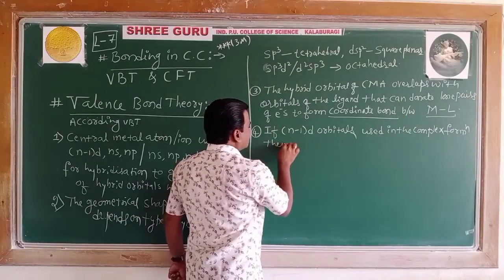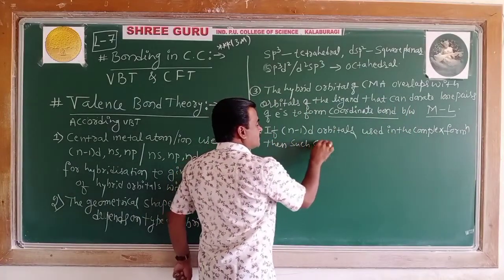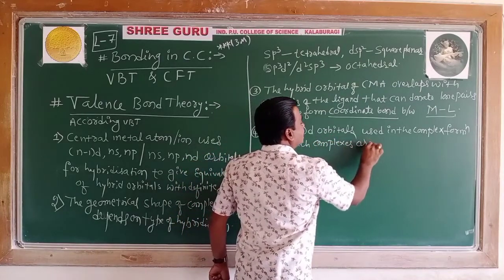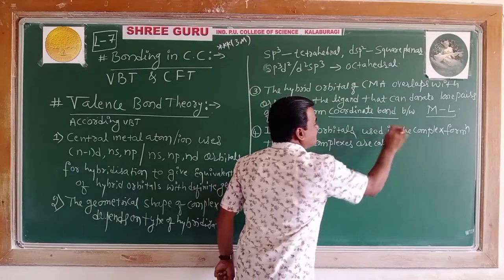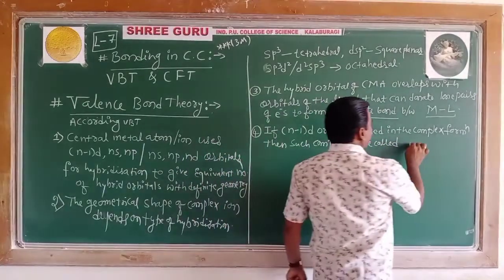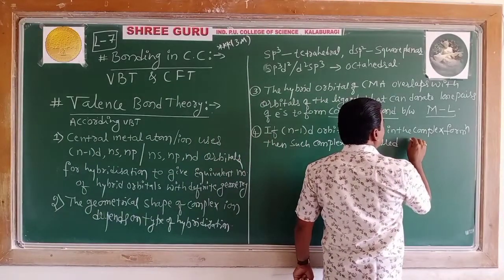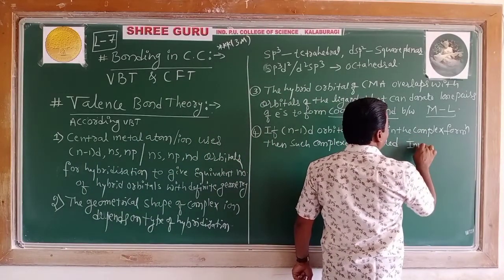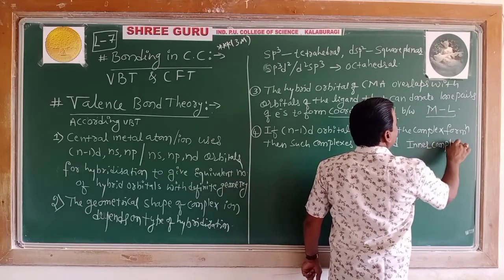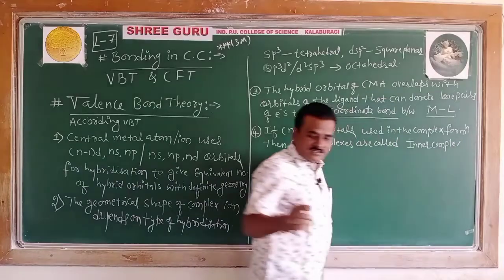then such complexes are called inner complexes.